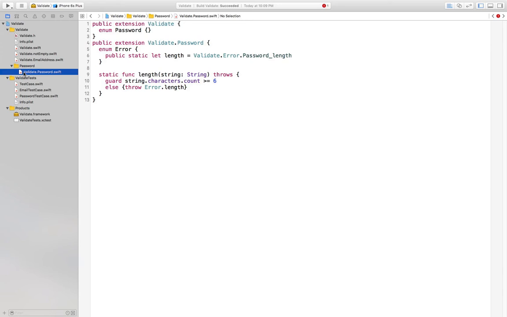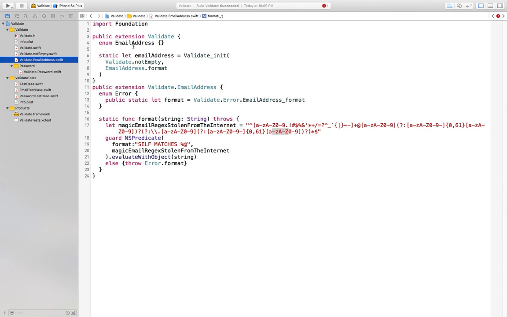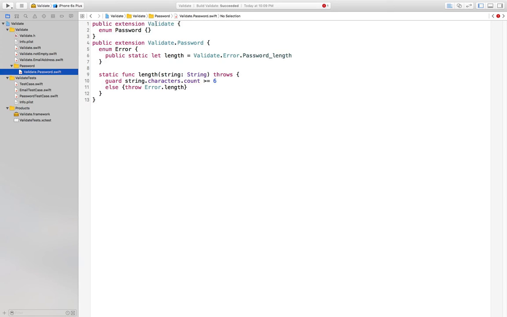So I'll create a new group and a new file within that, similar to what we did with the email address section and the static function within. I'll create a section of validate that's just for passwords. We'll have a validate password length function within that. Make sure that it's long enough, otherwise we'll throw a length error. And again, we'll have to alias to an actual validate error.